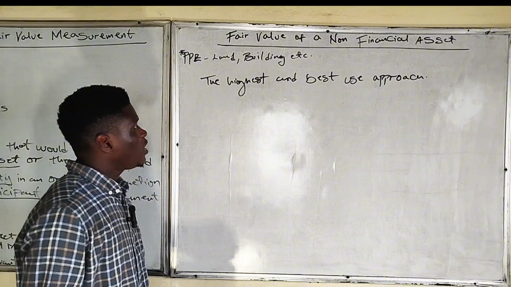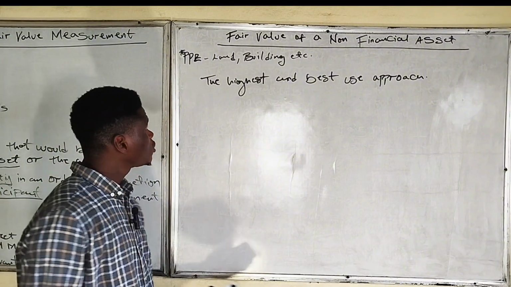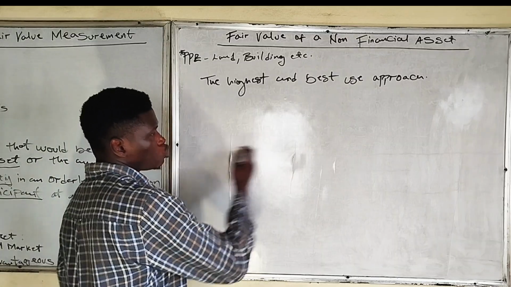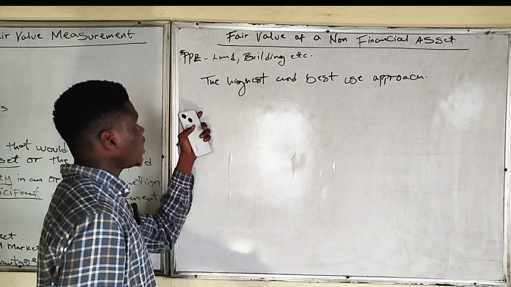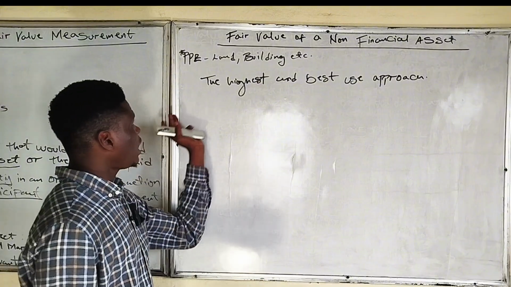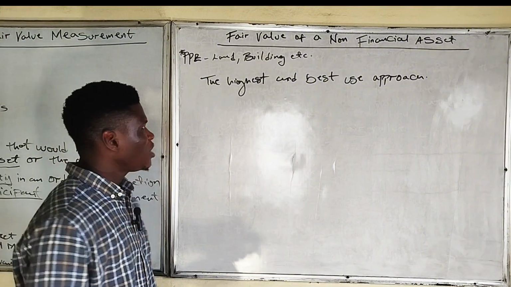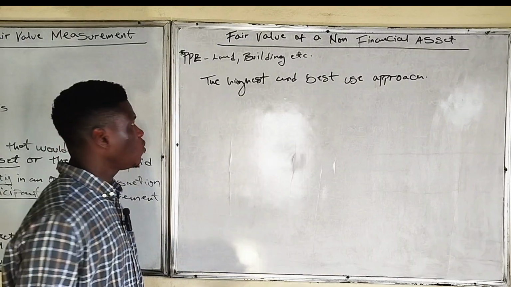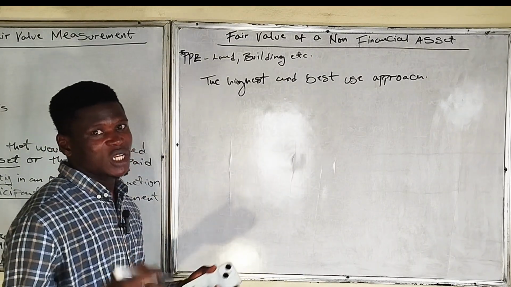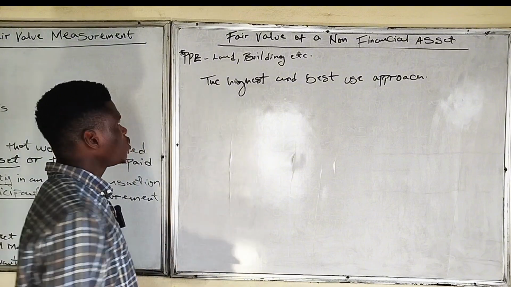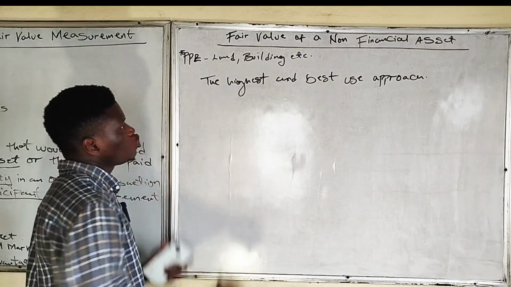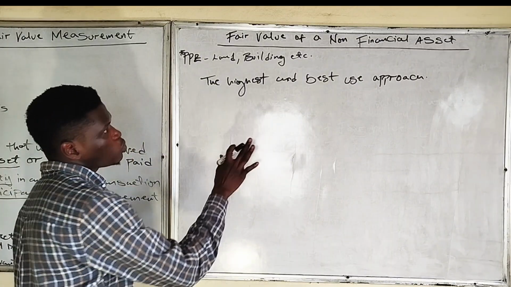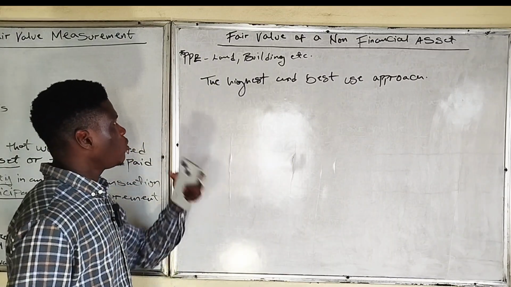For example, a land may be used for several things, may be used for production, may be used for sale. So checking all of those uses and comparing the highest amount is what the highest and best use approach is all about. Meaning that we are comparing the several things we can use the asset for against the amount we can receive from each of these uses. So the highest and best use approach is used to determine the fair value of a non-financial asset. There's an example which we will show before we end the class.